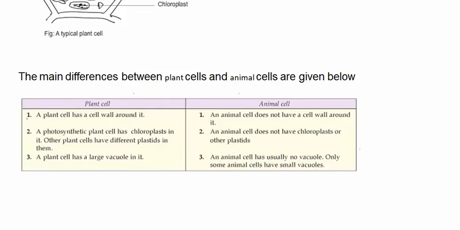Plant cell. 1. A plant cell has a cell wall around it. 2. A photosynthetic plant cell has chloroplasts in it. Other plant cells have different plastids in them. 3. A plant cell has a large vacuole in it.